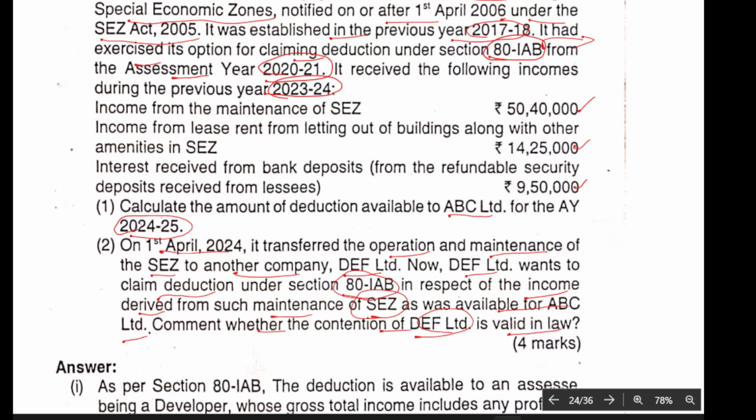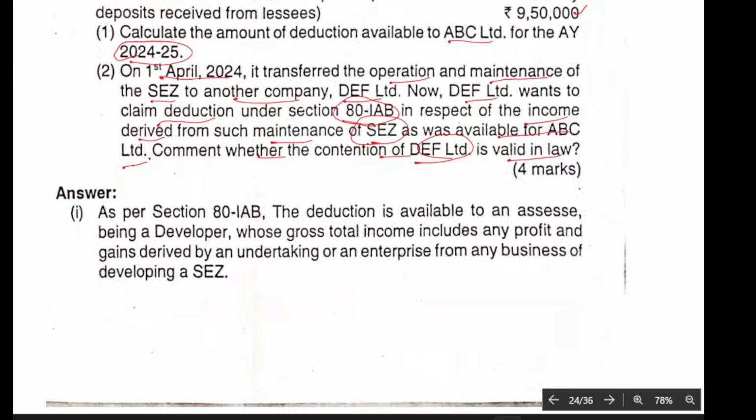So the two questions. First, what is the deduction under 80-IAB? Second, if it has been transferred, whether the transferee company is also eligible to claim this deduction. These are the two questions we want to answer. First, as per 80-IAB, deduction is available to an assessee being a developer, since the gross total income includes any profit or gain derived from an undertaking or enterprise from a business of developing SEZ.